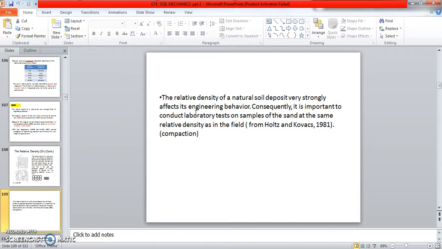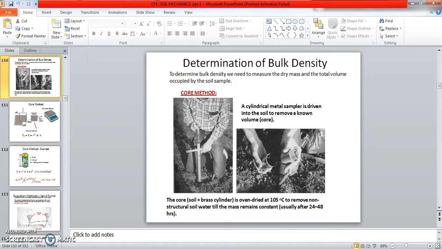So relative density, as I said, of natural soil deposits strongly affects engineering behavior. Consequently, various laboratory tests are conducted for relative density. This is the core cutter method to determine the bulk density. Measure the dry mass over the total volume, that is Md by V.